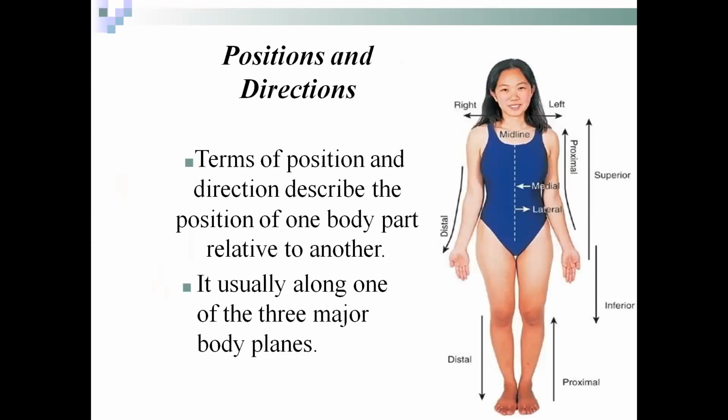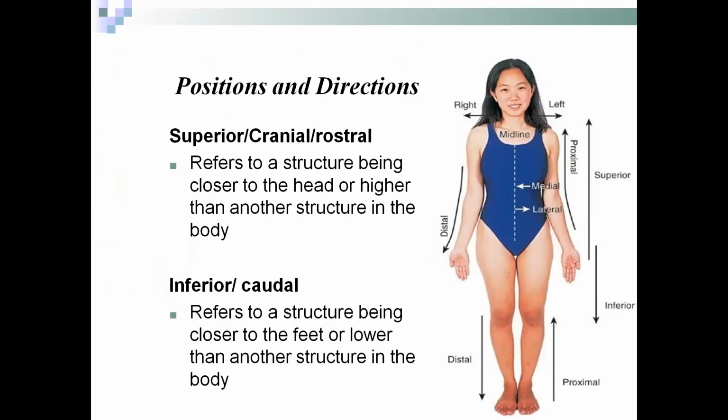Positions and directions. Terms of position and direction describe the position of one body part relative to another. It is usually along one of the three major body planes. Superior, we will say cranial, also rostral, and sometimes superior and cranial and rostral will all be written together. So you should not be confused by all this terminology that has similar meaning.